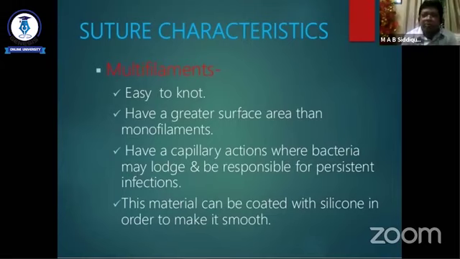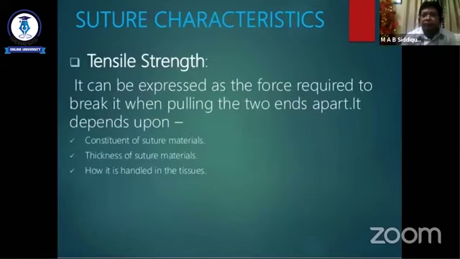So one of the disadvantages of multifilament suture material is that the chance of bacterial infection is higher. It can be coated with silicone to make it smoother, as multifilament suture is not usually smooth.